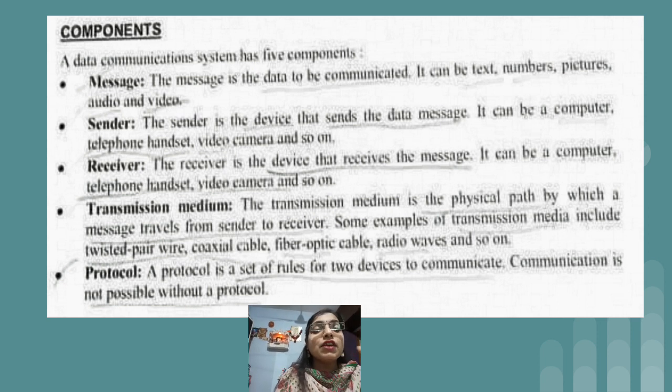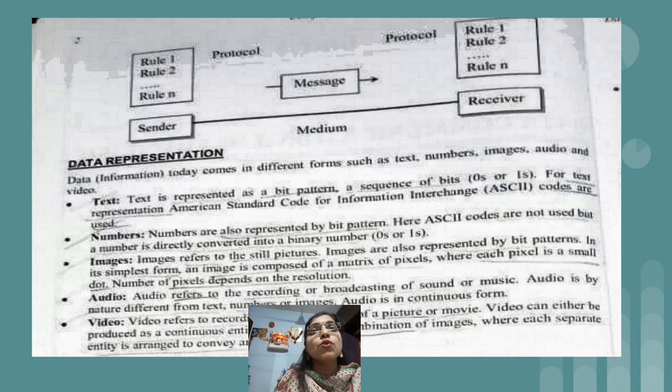In the next slide we are going to have the diagram for the same. So if you see the first part, there is a diagram for the data communication system, and it's not the case that protocols are to be followed only by the sender. The receiver is not without any control by the protocol. So it's not the case. The protocol is present at both the parties or both the devices, that is sender as well as receiver, okay, which contains so many rules.